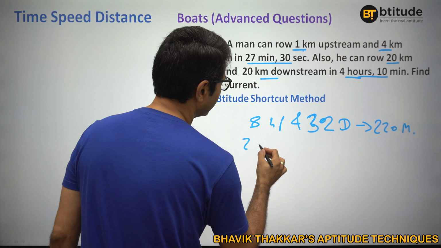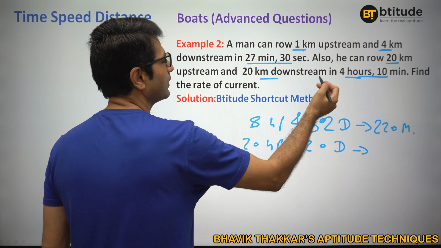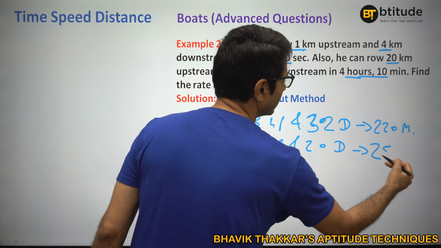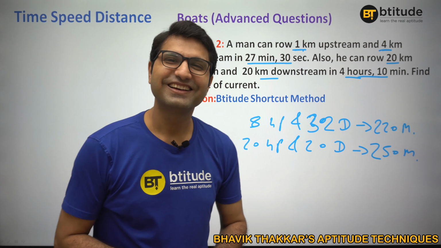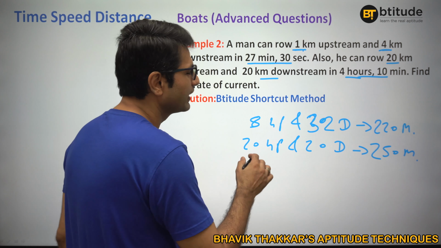Next, it is already given 20 up and 20 down. It takes 4 hours 10 minutes. That means 250 minutes, because here it is in minutes, so I would write it in minutes. Fair enough, right? You figured it out. Now it's easy, isn't it? So here, if you understand, either way you can go.